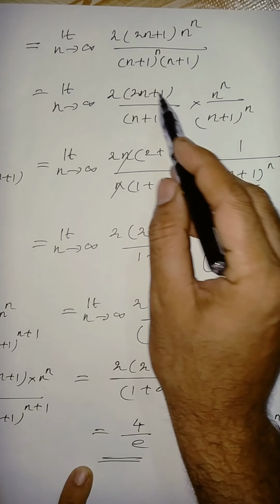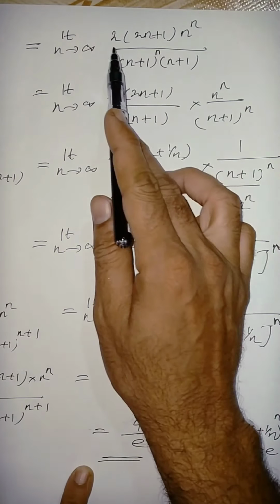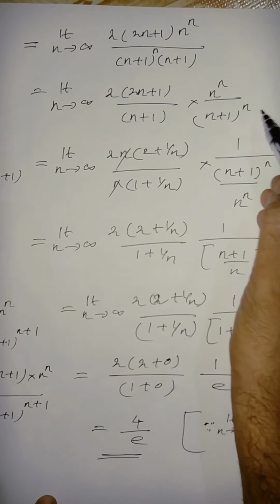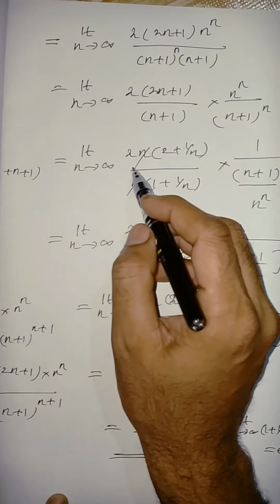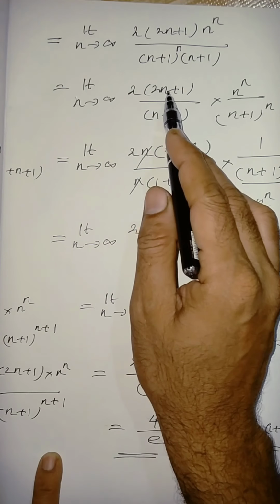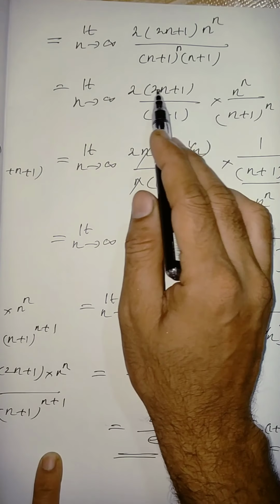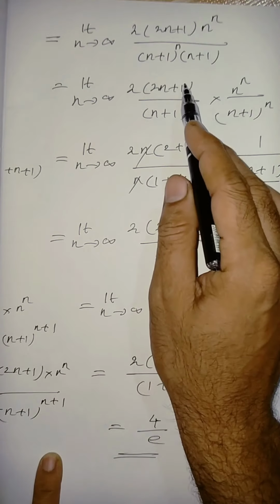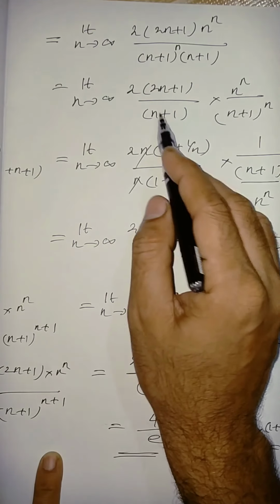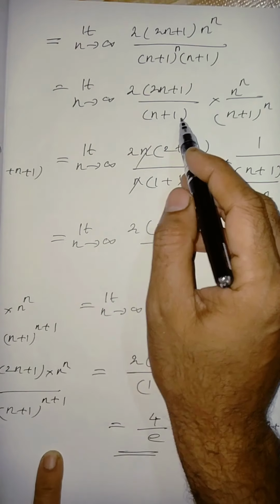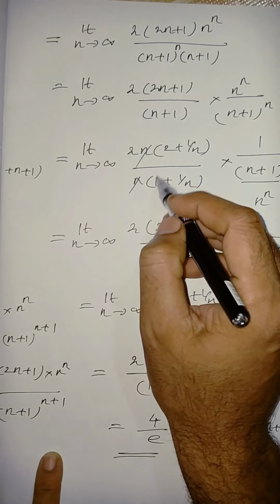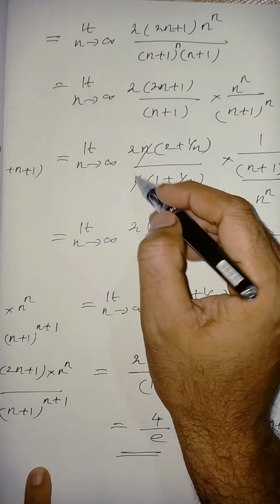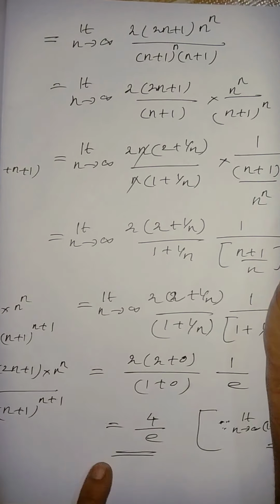Then 2 into (2n plus 1) by (n plus 1), into n power n by n plus 1 power n, limit n tends to infinity. I take n common from these two terms. So n(2 plus 1 by n), here you have to adjust 1 by n. Similarly I am going to take common n only. So n(1 plus 1 by n). The purpose is that the n gets cancelled.